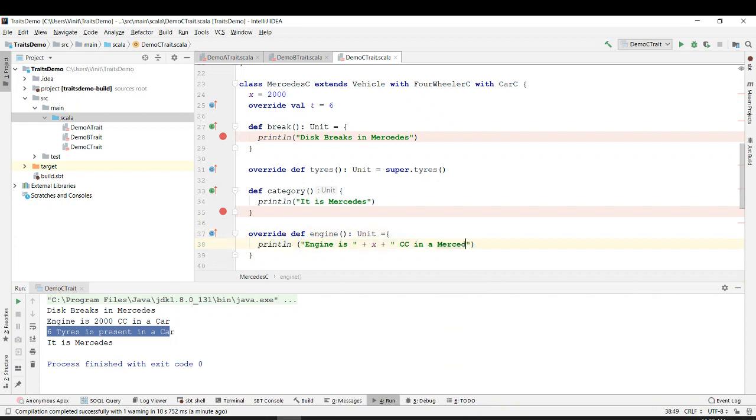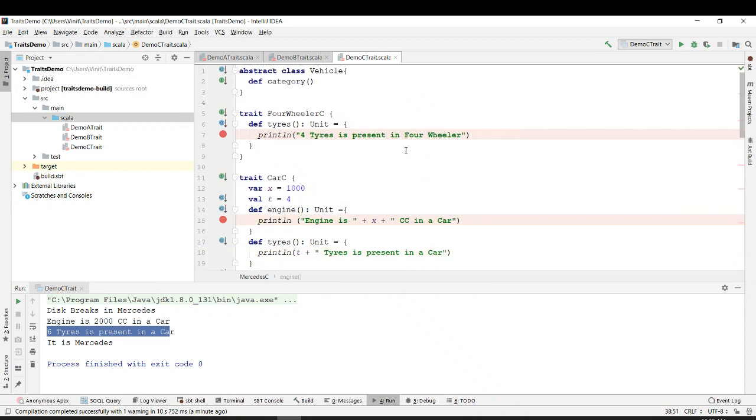And Mercedes. And let's just talk about something. Abstract is a keyword for abstract class. So we are just revising this finally before going ahead and closing this topic. After that we have to look into value class and universal trait. So we are just closing this traits topic. Let's do some revision. We can also extend one class along with other traits.